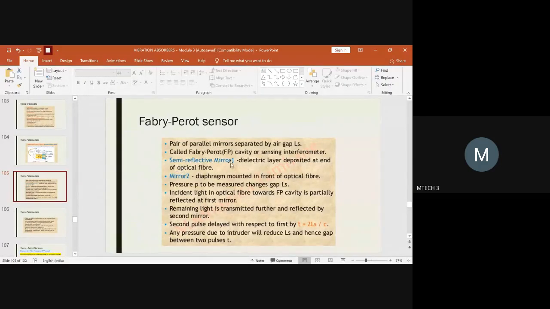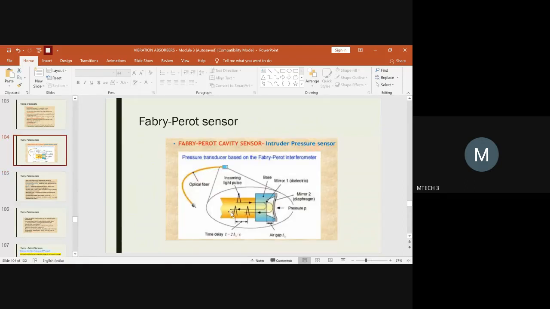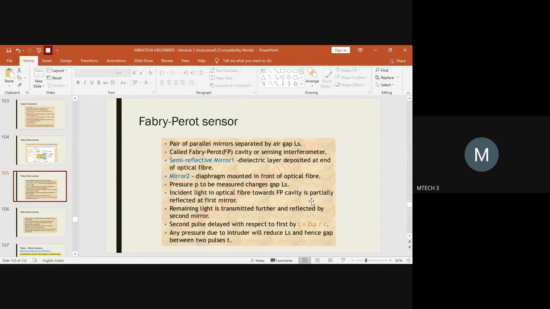Because mirror 1 is a semi-reflective mirror, not a totally reflective mirror. So if a set of light rays is passing, only half, 50% of it, will be reflected back, because you have a partial mirror here, not a fully reflective mirror. You have to keep that in mind.